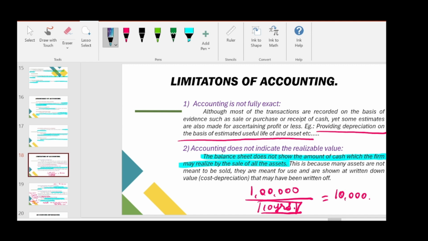Realizable value means if I sell the asset, whatever I have, if I sell that asset in market, how much amount I could recover, that is realizable value. So that we will not record while we are preparing the financial statements. So for few assets, we will get some scrap value, some recovered amount we will get, but for a few assets we will not get any amount from the market, and some we cannot sell itself.